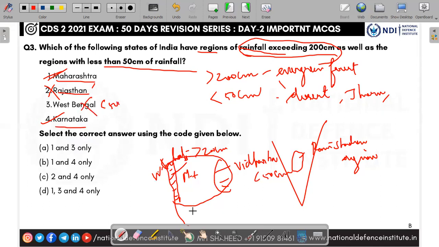Take Karnataka, same. This is the southern part. The western part of Karnataka receives greater than 200 centimeter rainfall, whereas the central region experiences less than 50 centimeter rainfall. So both maximum and minimum rainfall exist in these two states, 1 and 4. So the answer is B, 1 and 4.